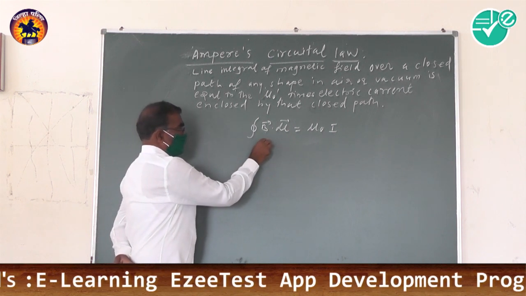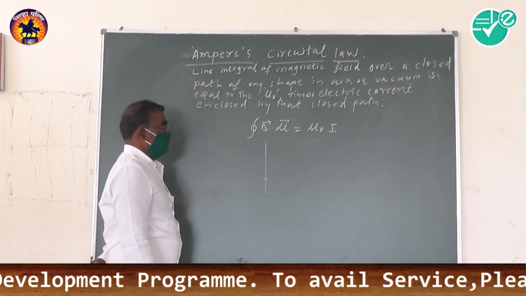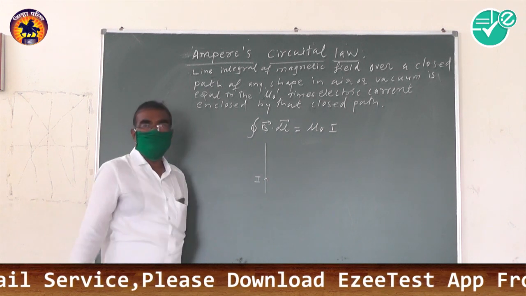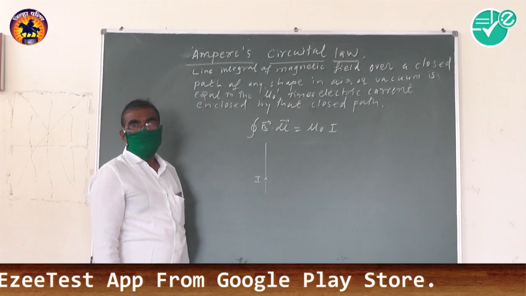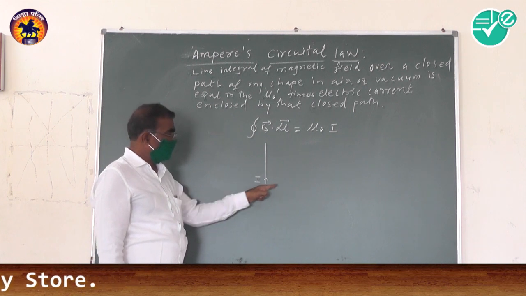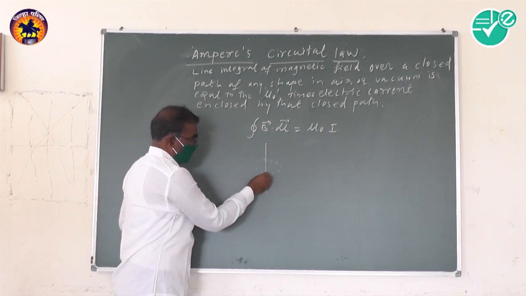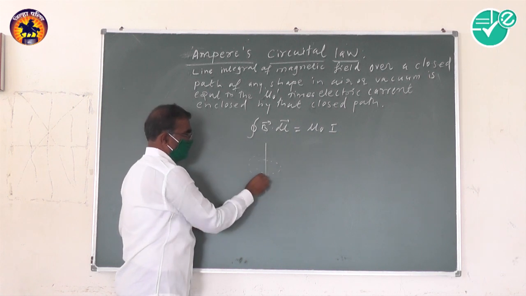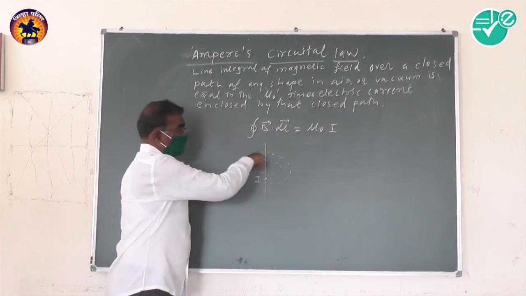That is, we consider a straight conductor carrying a current I. We know that the current in the conductor will produce a magnetic field in its surrounding space. The magnetic field around the conductor is in concentric circles like this. The electric current in the conductor sets up the magnetic field, and that magnetic field is represented by the magnetic lines of force.